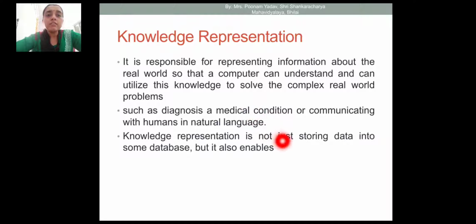And knowledge representation is not simply storing data like a database. Here I'll tell you about some comparison of database and knowledge base. The collection of data is called a database. Collection of data and information is a database, and collection of knowledge is called a knowledge base. Knowledge bases are stored in an AI system, whereas a database is stored in any application level software or program. Databases are accessed by clerical level or different types of users, but a knowledge base is accessible by experts.